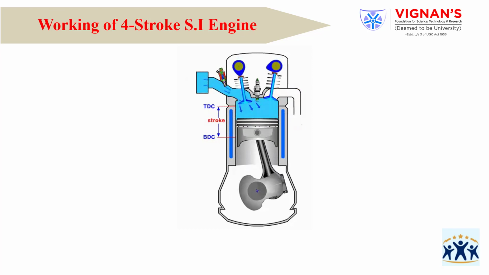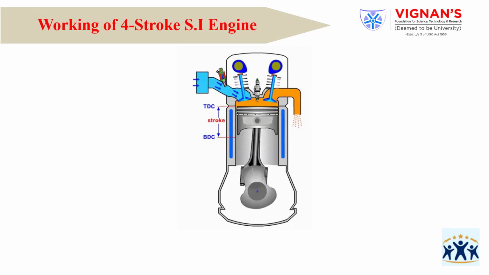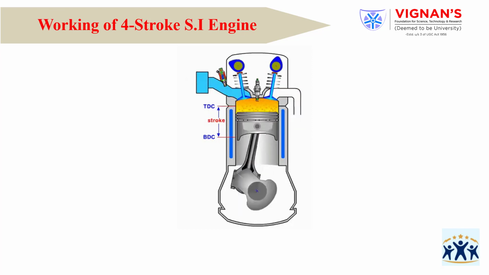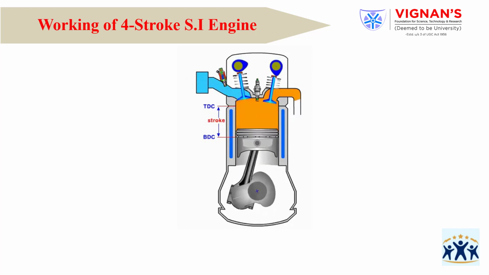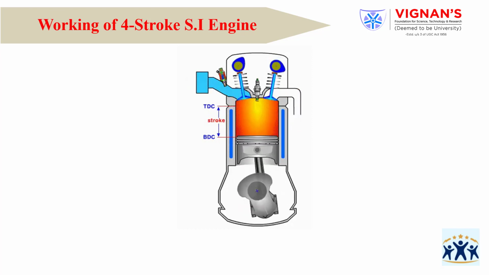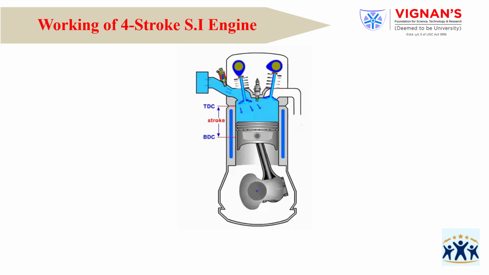One difference is that in the suction stroke only air will enter in the CI engine. And in place of the spark plug, we are using the fuel injector. These are the two differences between the four-stroke SI engine and CI engine.